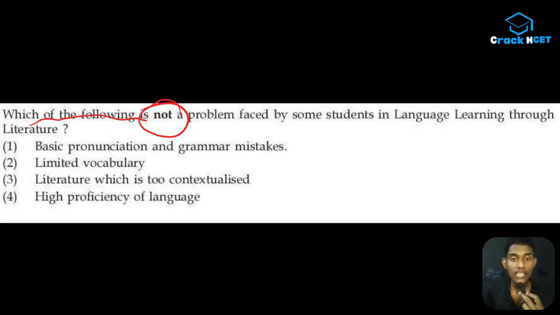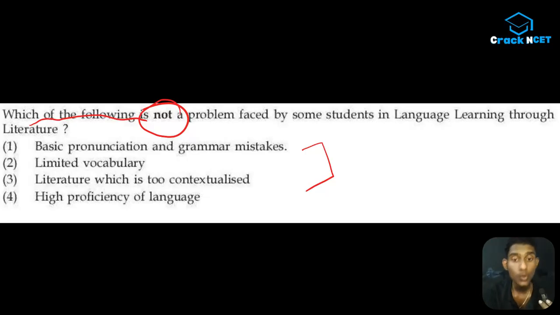Why? Because these first three options have negative impacts on learning. Like let me tell you, limited vocabulary. Of course, this is a limitation in language learning, right? Basic pronunciation and grammar mistakes, it's also talking about a mistake. The second option talks about limited vocabulary, the first option talked about mistakes. The third option is talking about literature which is too contextualized. This is also a problem.